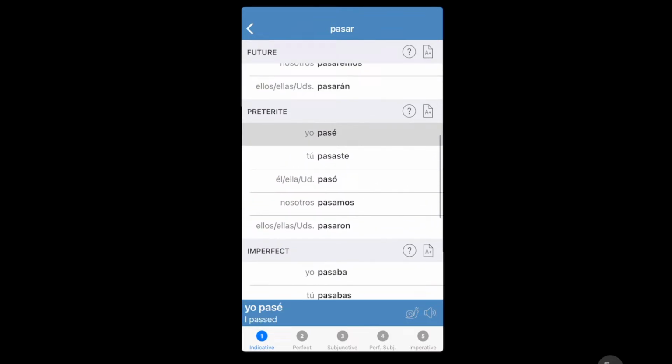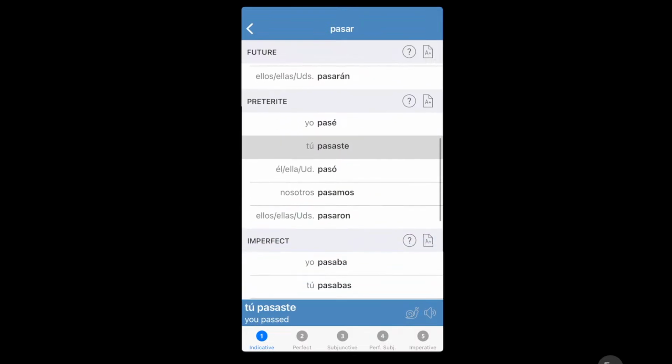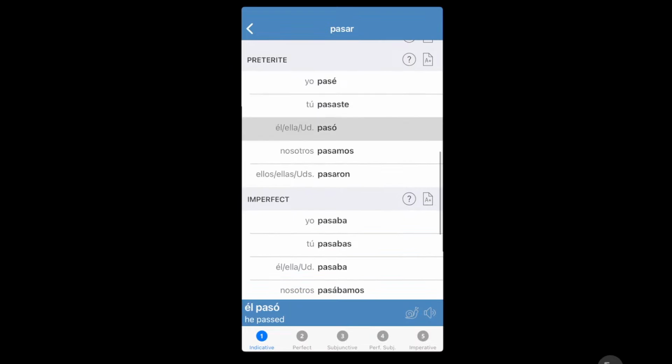So the way to remember the preterite is just drop the AR and add É. And then for tú, I always remember it: drop the AR and add ASTE, pasaste. That's the ending, and it's the same for hablar, hablaste.